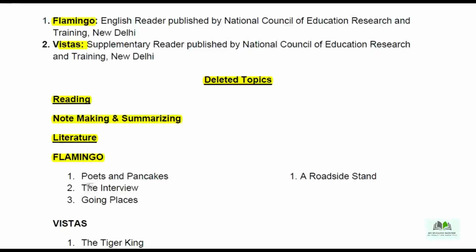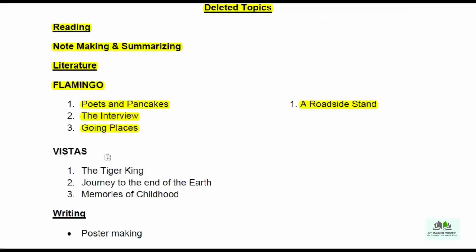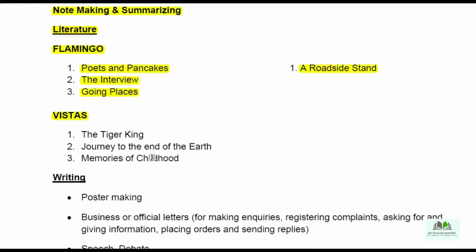Literature reader, these lessons are deleted: Poets and Pancakes, The Interview, and Going Places from the prose side, and from the poetry side, A Roadside Stand. So 4 lessons are deleted from the Flamingo textbook. Just like Flamingo, from Vistas also some lessons are deleted: The Tiger King, The Journey to the End of the Earth, and Memories of Childhood. These are the 3 lessons that are deleted from Vistas also.